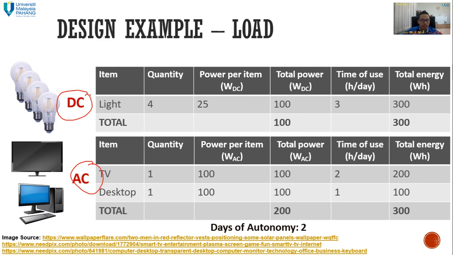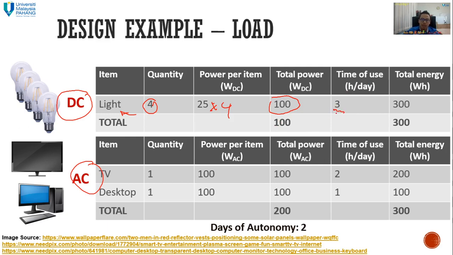For example, 4 LEDs or other lightings, which cost 25 watts of power each. So the total power, you simply multiply by 4, and you get 100 watts. Then the time of use in the day: for example, you use them during the night from 8 to 11, which is around 3 hours.